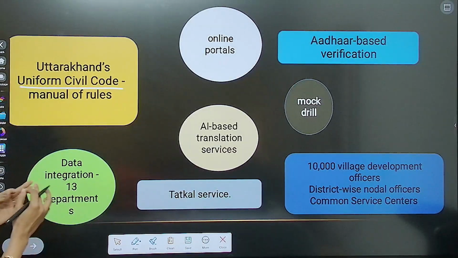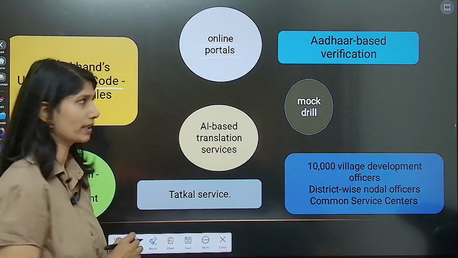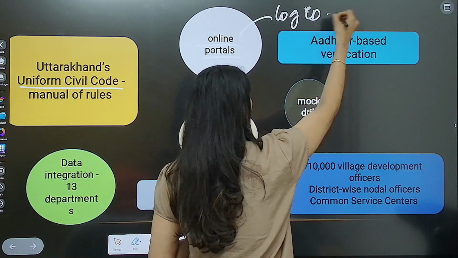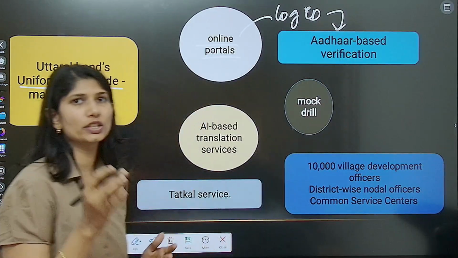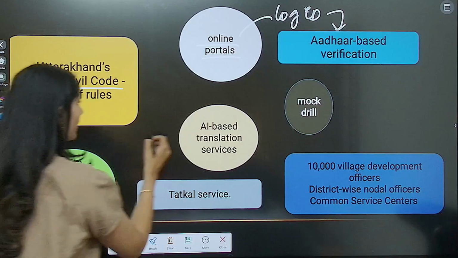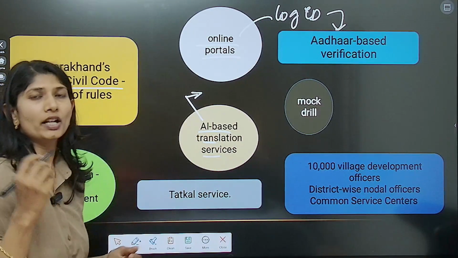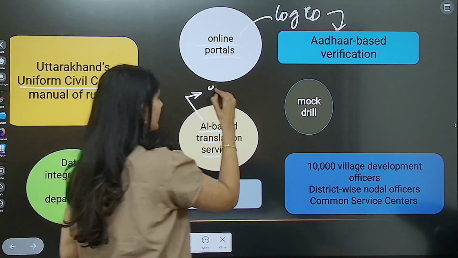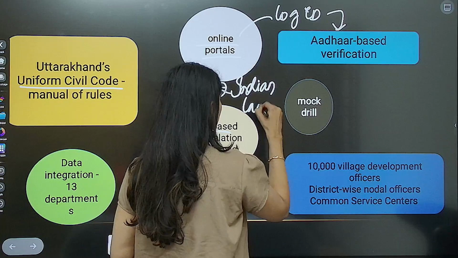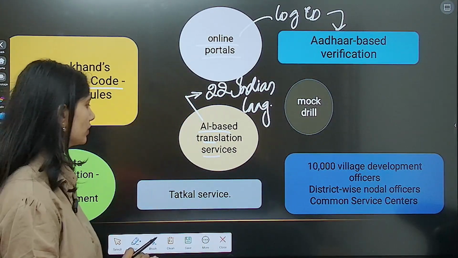First and foremost, online portals will be provided wherein you have to log in using Aadhaar based verification, that is, you need your Aadhaar card to log in. Also, AI based translation services will be provided in 22 Indian languages to make sure everyone can avail the services.